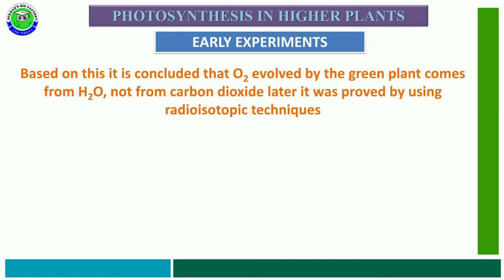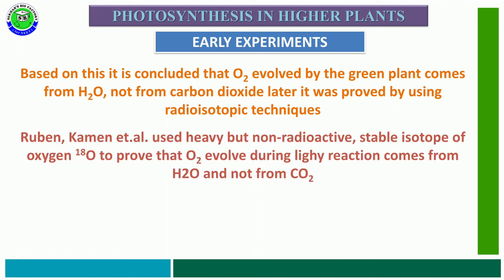Later, this was proved using a radioisotope technique by Ruben and Kamen et al. By using the heavy, non-radioactive stable isotope of oxygen, O18, they proved that the oxygen evolved during the light reaction comes from H2O but not from carbon dioxide.